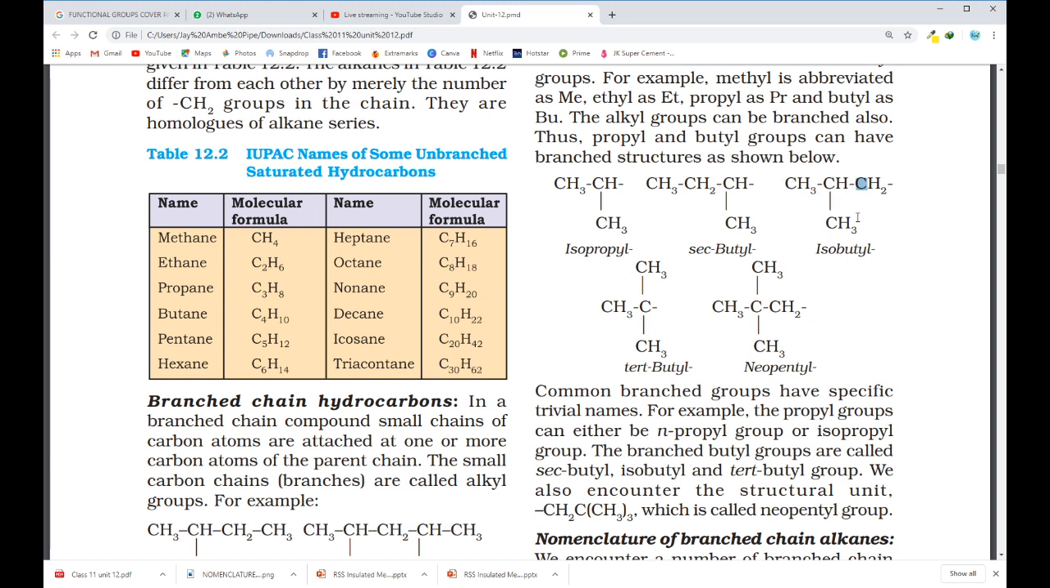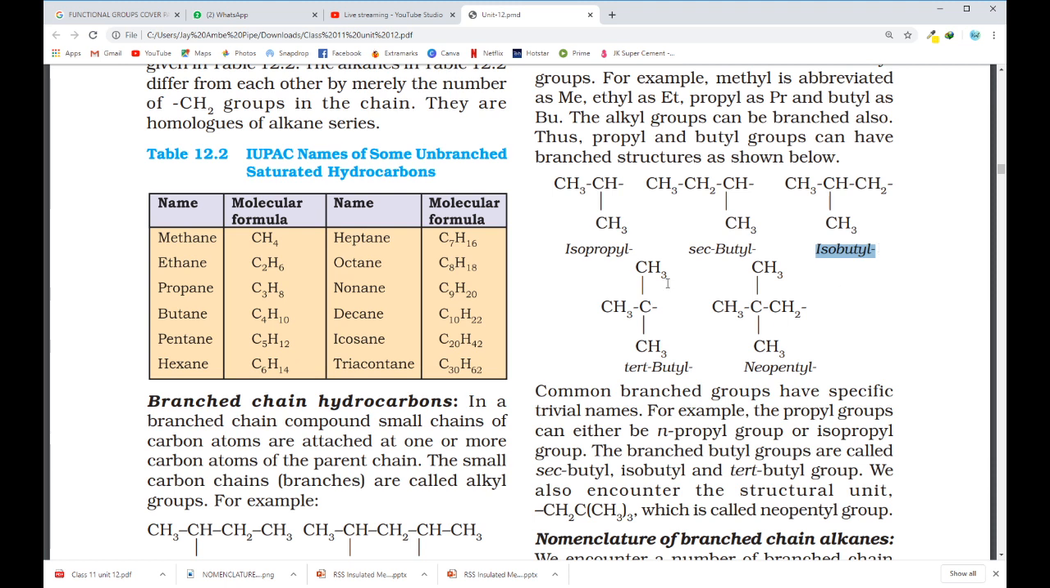Here this is also made up of 4 carbon atoms, but the carbon which is directly attached to the alkyl chain is not a secondary carbon, that is a primary carbon. But all the 4 carbon atoms are not attached in a straight chain, and so this is named as isobutyl.